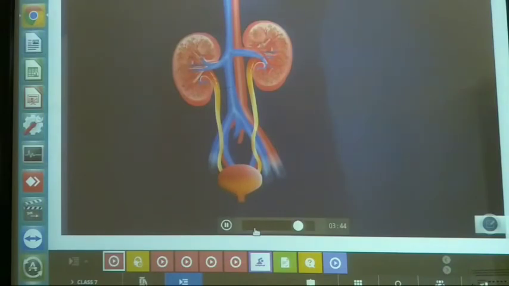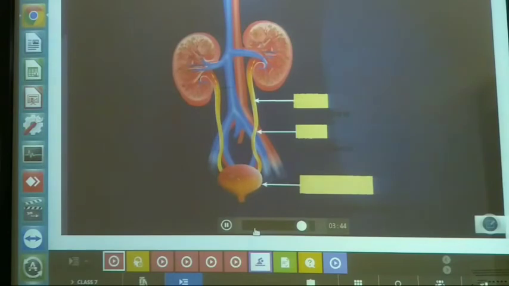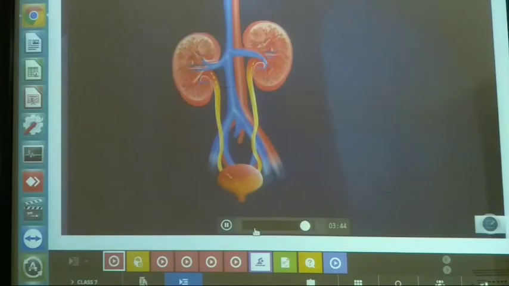The waste products are filtered out in the form of urine. This urine flows out of the kidneys through the ureters into the urinary bladder. The urinary bladder is a smooth muscle bag that stores the urine. When the bladder is full, the urine is thrown out of the body through the urethra.